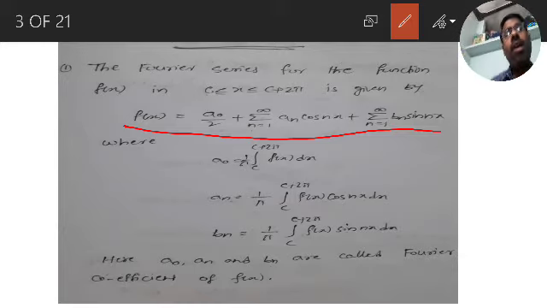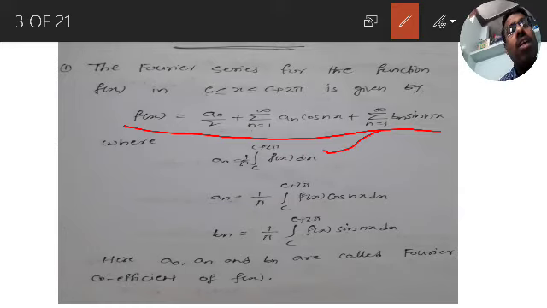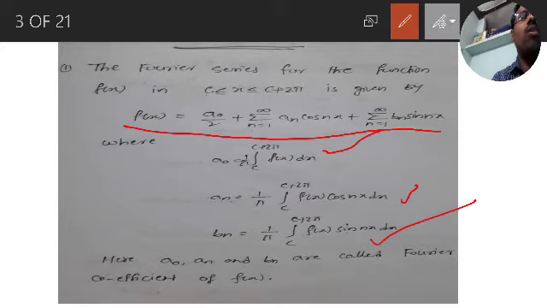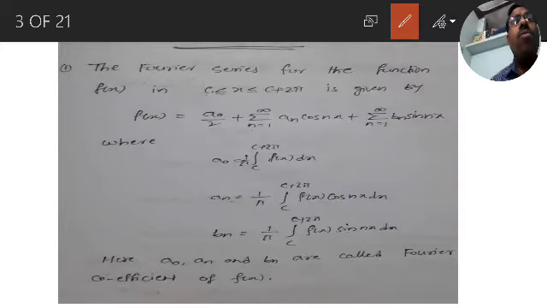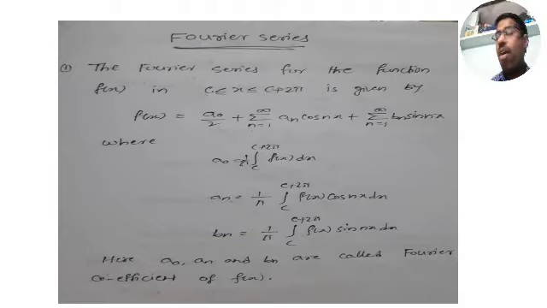A naught, a n, b n are called Fourier coefficients, and the formulas of a naught, a n, b n are called Euler's formulae. A naught is 1 by pi integration c to c plus 2 pi f of x dx, and a n is 1 by pi integration c to c plus 2 pi f of x into cos nx dx, and b n is 1 by pi integration c to c plus 2 pi f of x into sin nx dx. These are the Euler's formulae, and this is the Fourier series for a given function f of x in the interval c to c plus 2 pi.